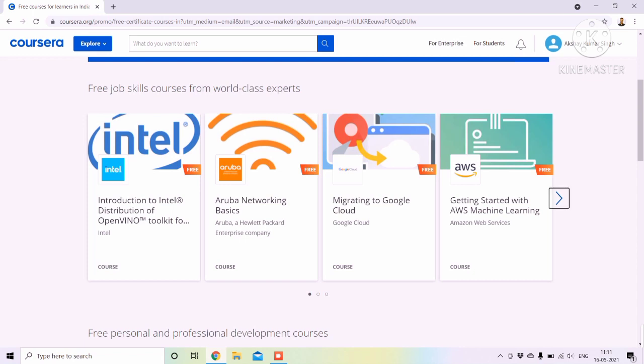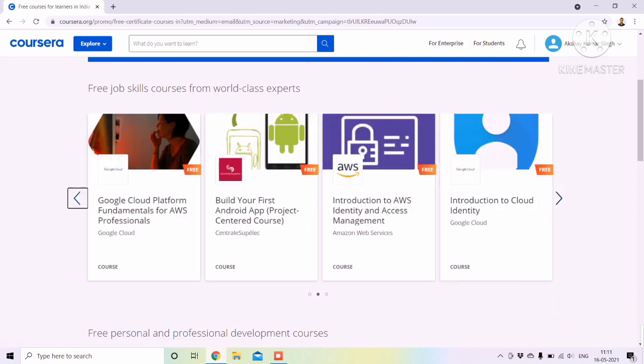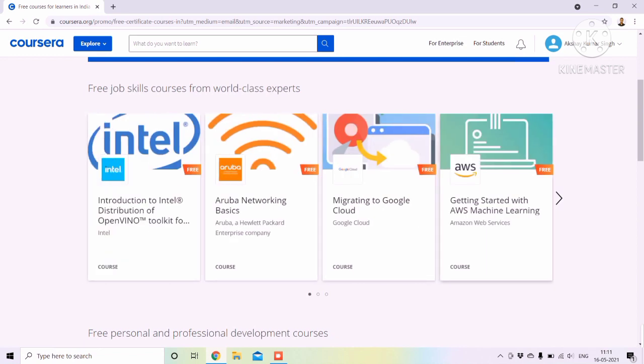The next course is from Google Cloud and AWS, Migrating to Google Cloud from AWS, and the next is Getting Started with AWS Machine Learning. This is a very good course. I already completed this, and if you sign up for this course, you can get answers from me, and I will upload those answers on the Telegram group. You can join the Telegram group also, the link is in the description.